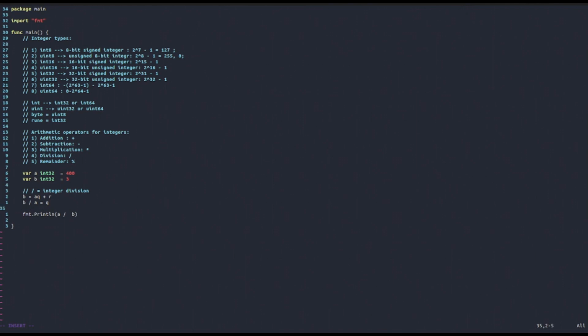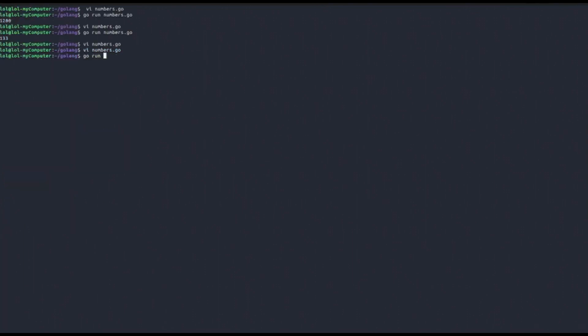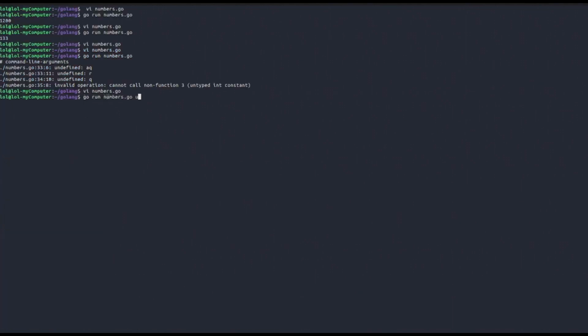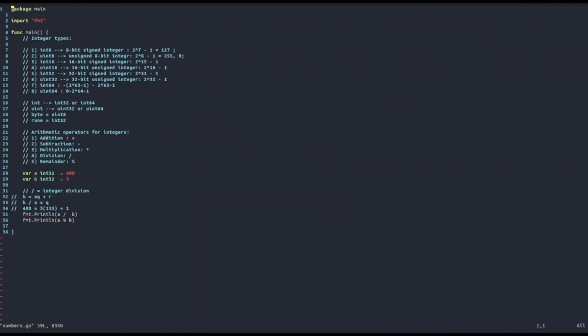So for example, 400, you can precisely write 400 as 3 times 133, which you can verify is 399, and then you add 1. So 1 is the remainder. And to get the remainder, we use the percentage operator that we defined above. So if we in fact print out a percentage b, now let's see what we get. Oh yeah, sorry, I forgot to comment those lines out. So with this set, okay, and as you can see, we get 133 and 1, as expected.